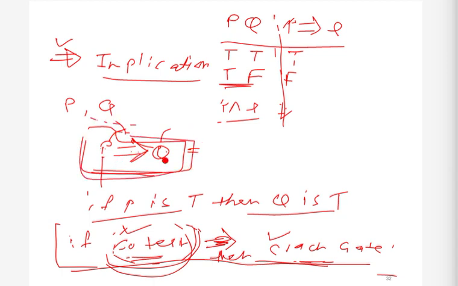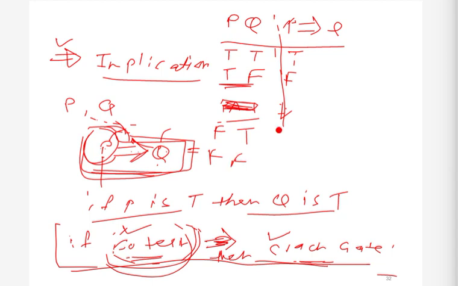In all other cases, for example, if p is false, then we do not care about q. Q can be true or q may not be true, we do not care. So basically if p is false, then q can be anything, and this implication is true. So I hope you understood.